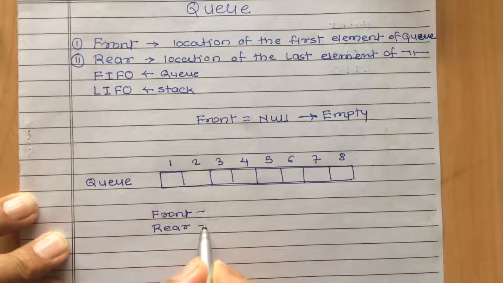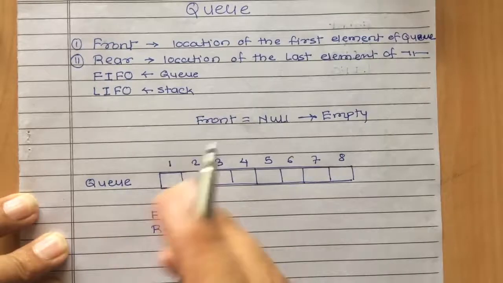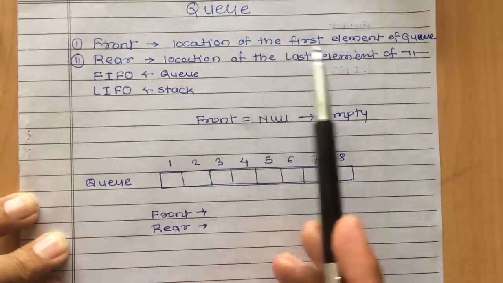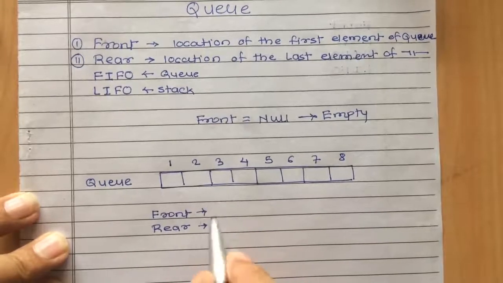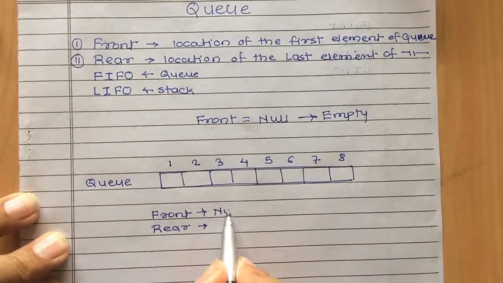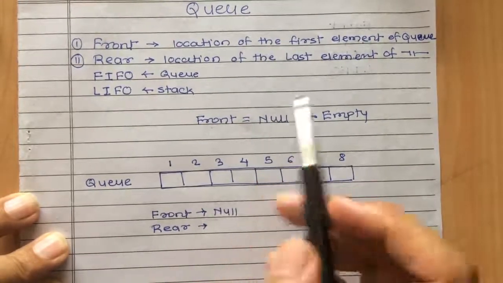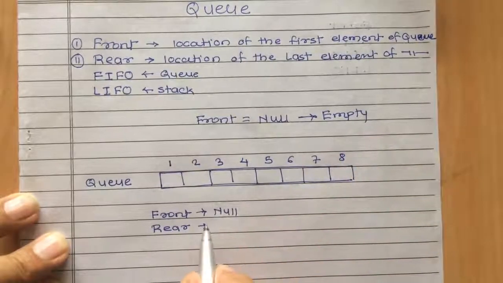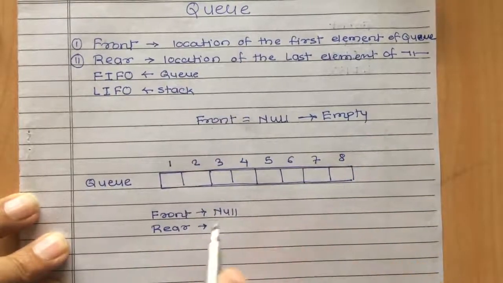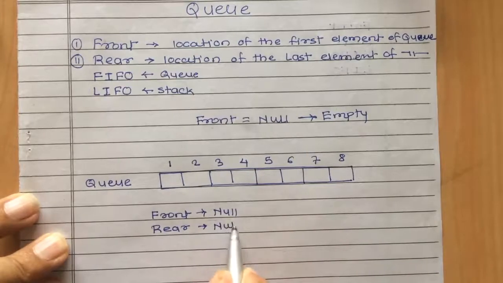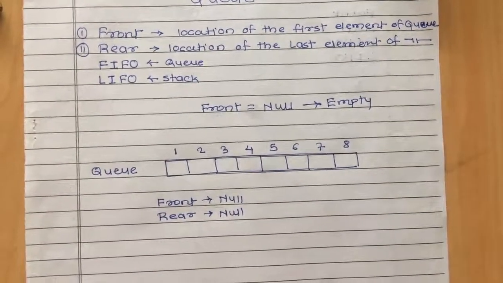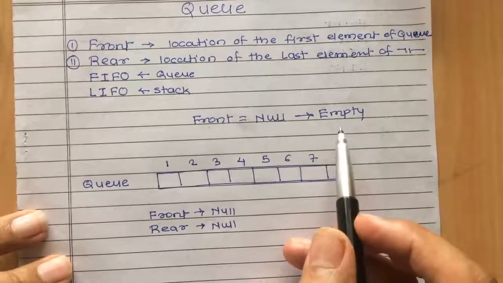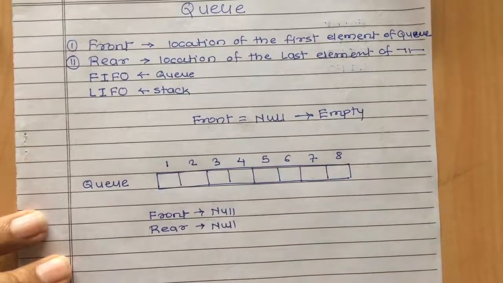Okay, so as we know, front holds the location of the first element in the queue, but this queue is empty, so the front will hold null. Similarly, rear holds the last element of the queue, so this queue is empty, so rear will also hold null. As we have already discussed, when front is equal to null, this indicates that our queue is empty.